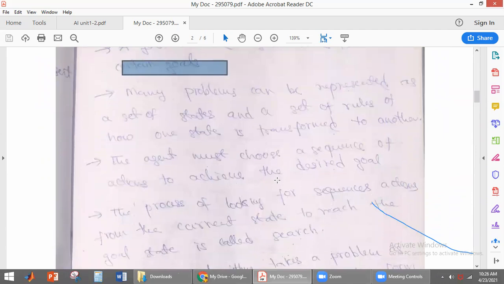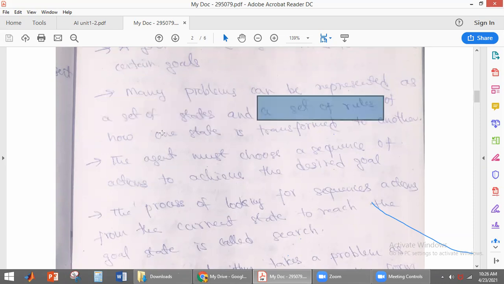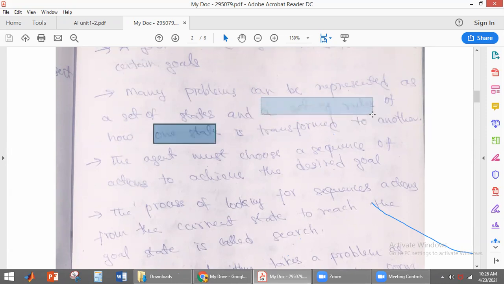Many problems can be represented as a set of states. If you take any problem, it will be represented as a set of states and a set of rules by which one state is transformed to another. When it transforms from one state to another state, it has to use that set of rules.